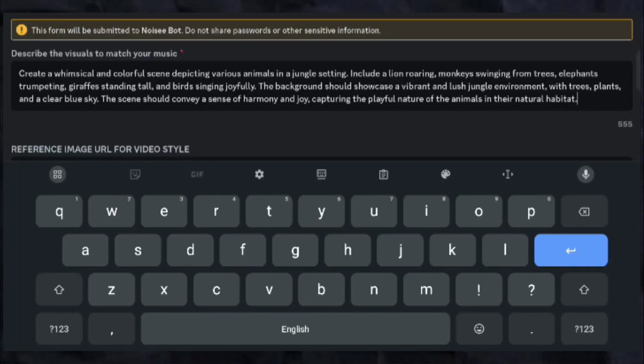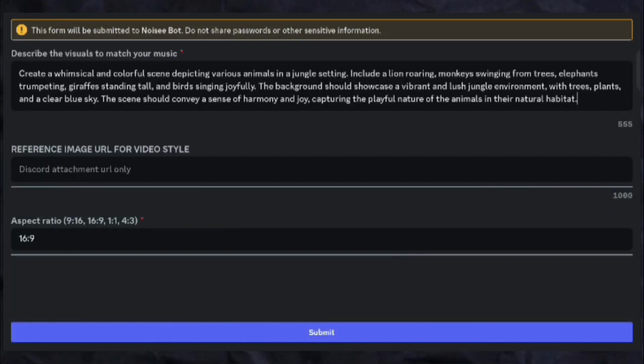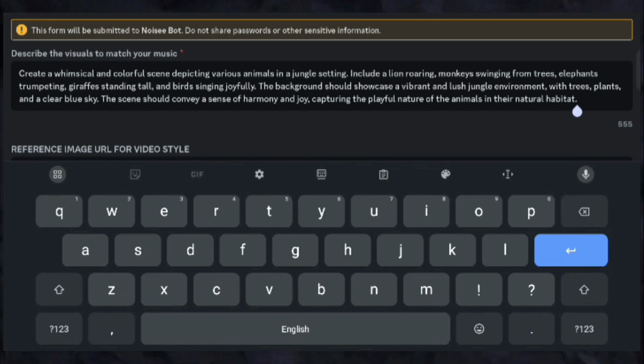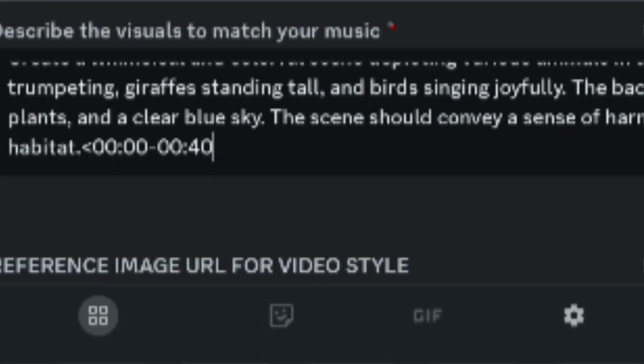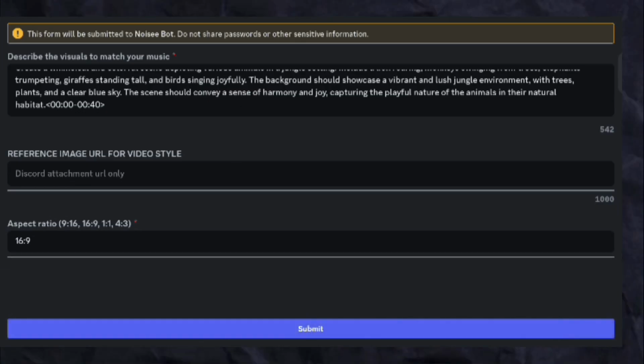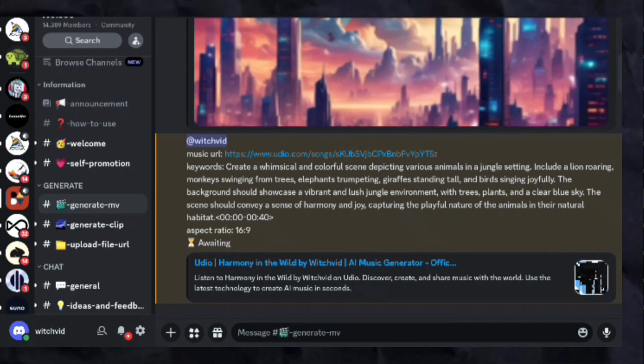So I've entered my prompt, and after that, here comes a very important command. If the length of your song is more than 30 seconds, then you must add this command. Otherwise, it normally generates a video of 30 seconds only. So my song was 33 to 35 seconds. That's why I gave it this command. Remember, there should not be any space in this command, and apart from this, I'm not giving any image for reference right now, and I'm leaving the aspect ratio as default, and then click on Submit.